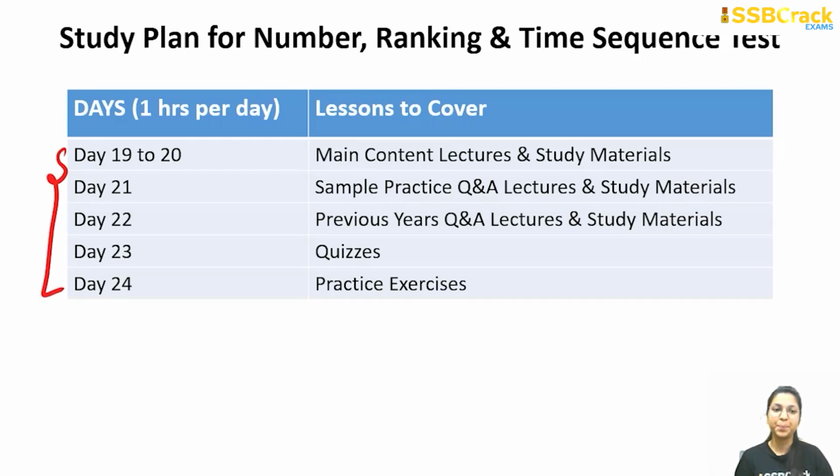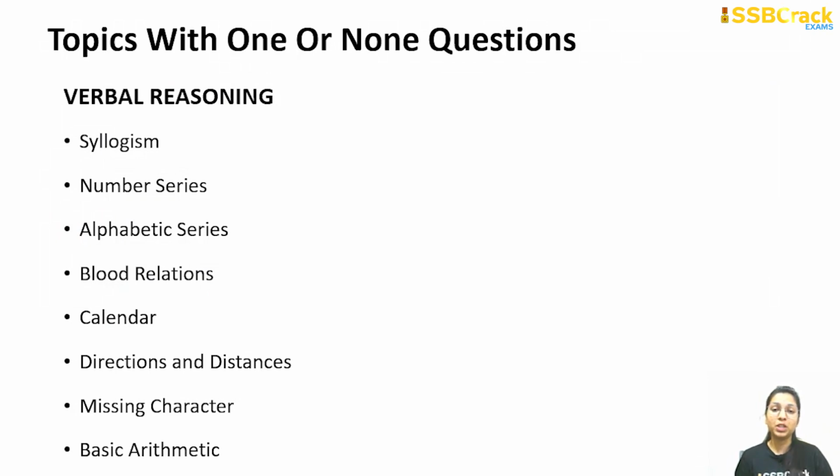and time sequence test. Now let's talk about some other topics with one or no questions. Earlier there were usually no questions from these topics, but in the recent paper there were 1 or 2 questions. That is why you now have to devote time to these topics as well. These topics from verbal reasoning are syllogism, number series, alphabetical series, blood relations, calendar, direction and distances, missing